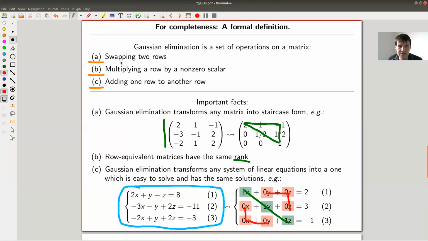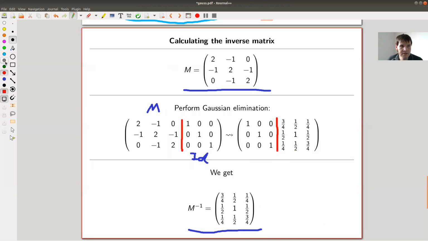Gaussian elimination just means this set of operations until the M part is an identity matrix, and then whatever is on the other side is M inverse. So this whole thing here is M inverse. Very, very easy. Very, very powerful.